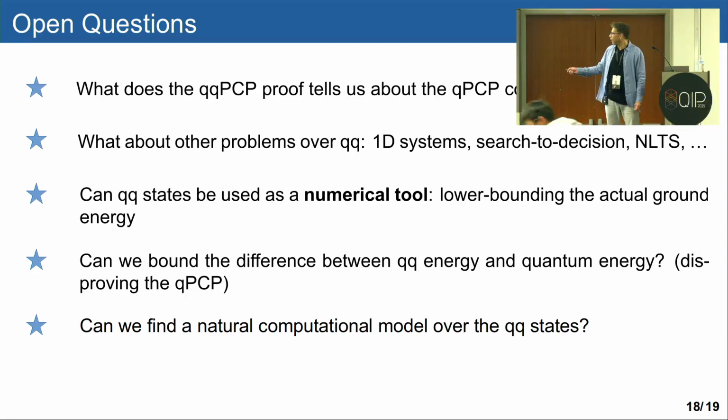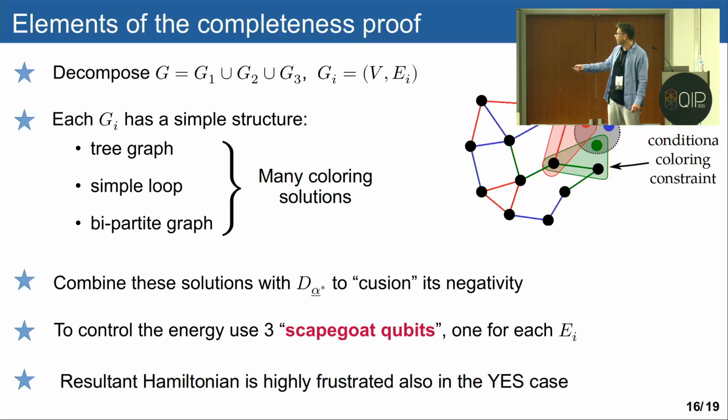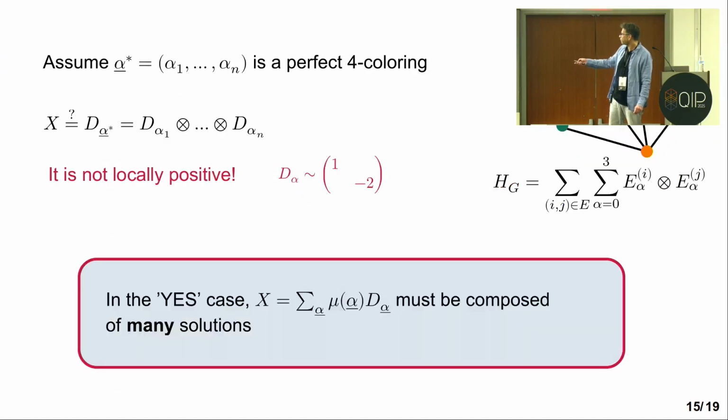Well, it doesn't follow naturally because, if you take a classical problem, your basic elements are assignments, but you cannot translate them automatically to quasi-quantum states, because they violate the local positivity. So all the hard work was about establishing this point.